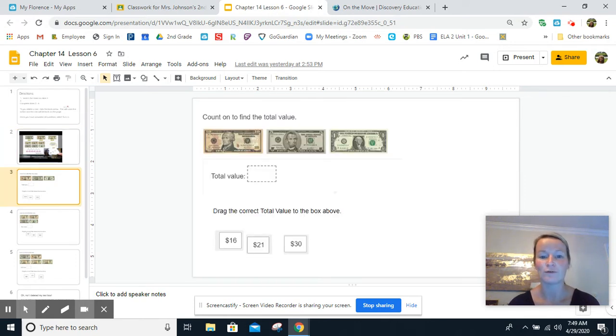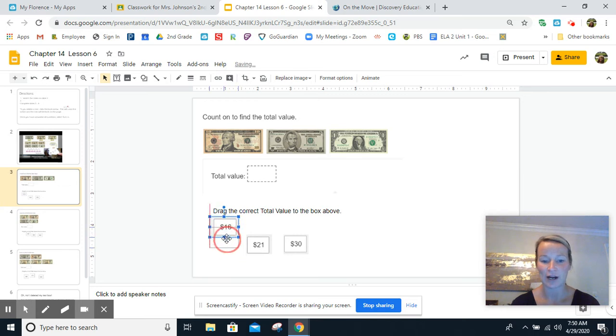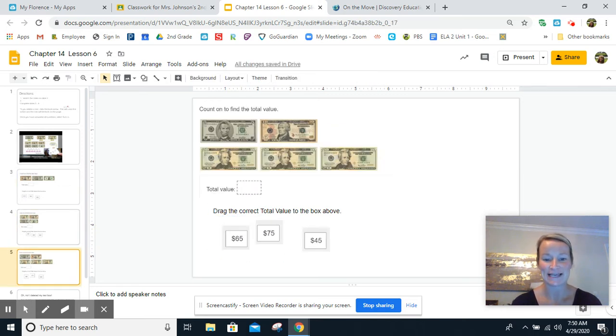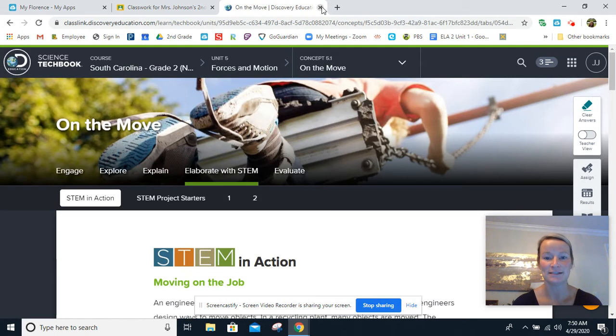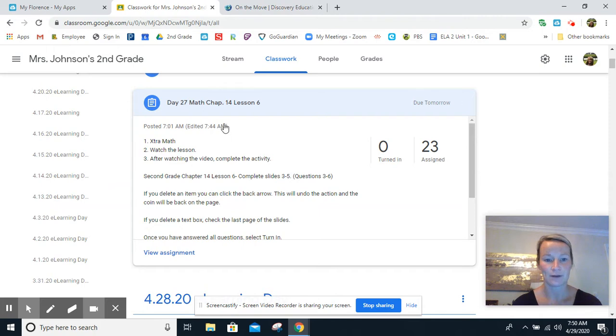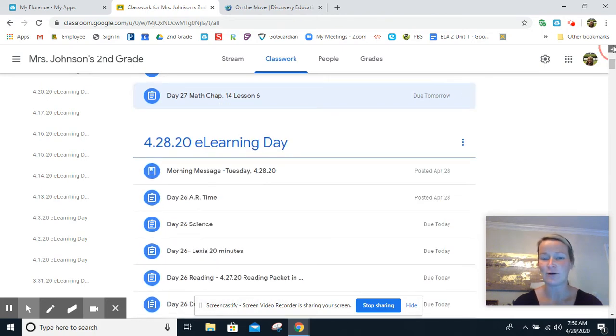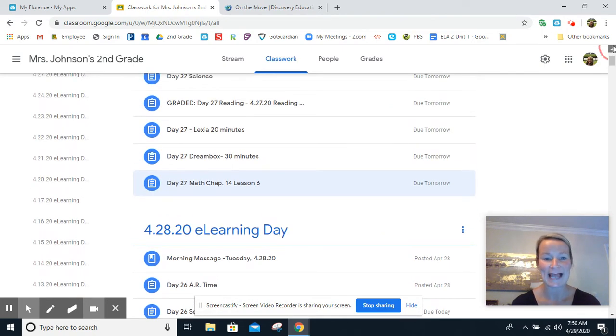It says count on to find the total value. So you're going to count the money and then drag the square, whichever one it is, up to the answer. And you have 3 questions like that. When you're done, X out and then hit turn in. After you do your math lesson, go ahead and do your Dreambox for 30 minutes, Lexia.